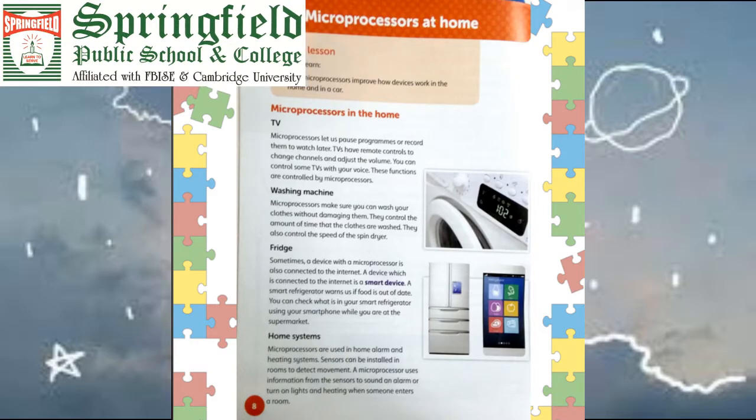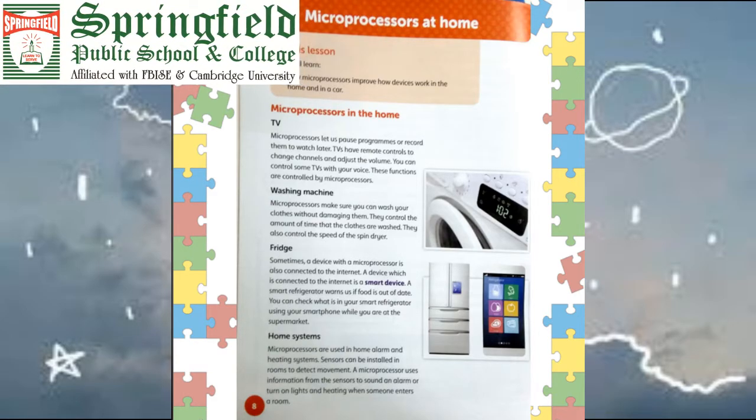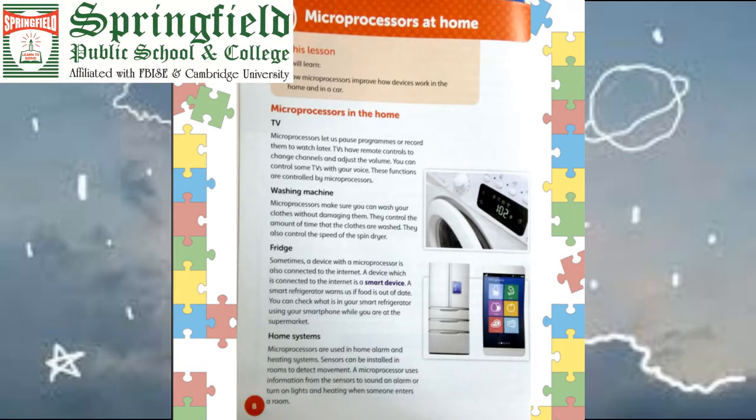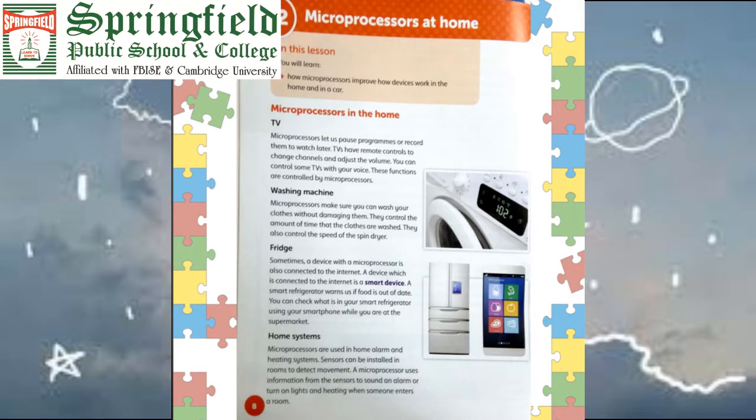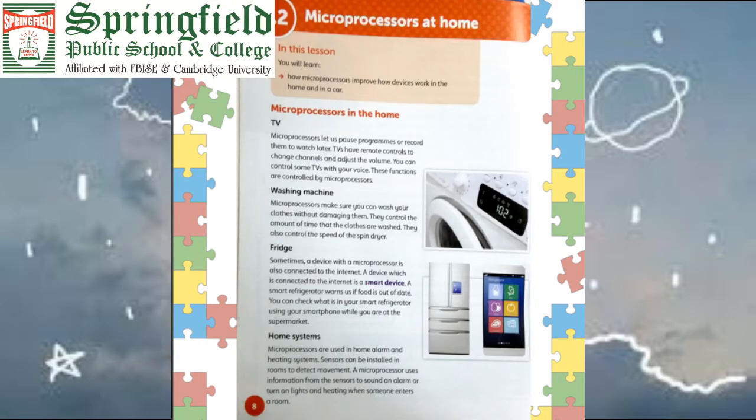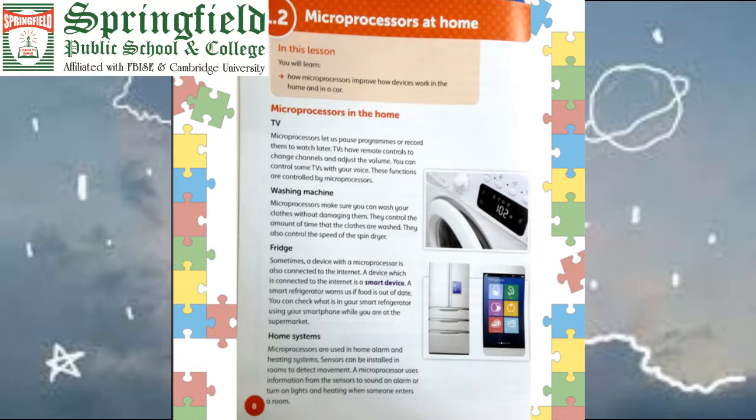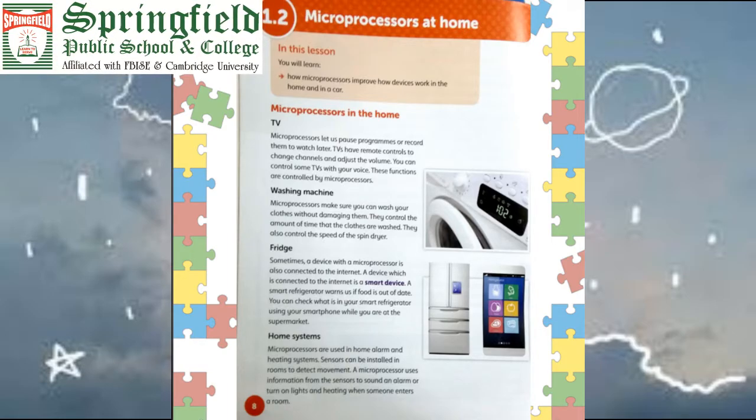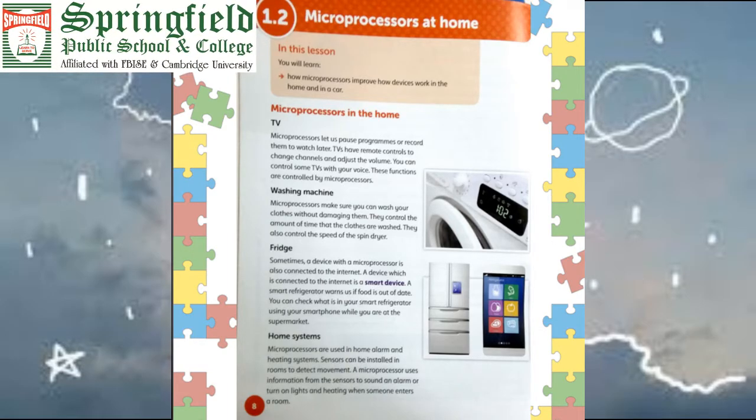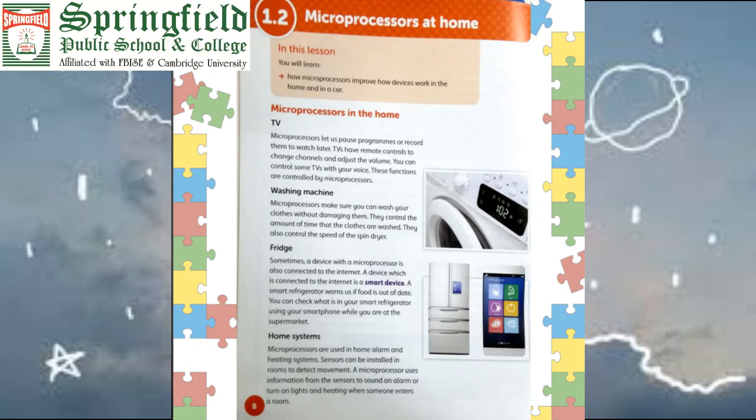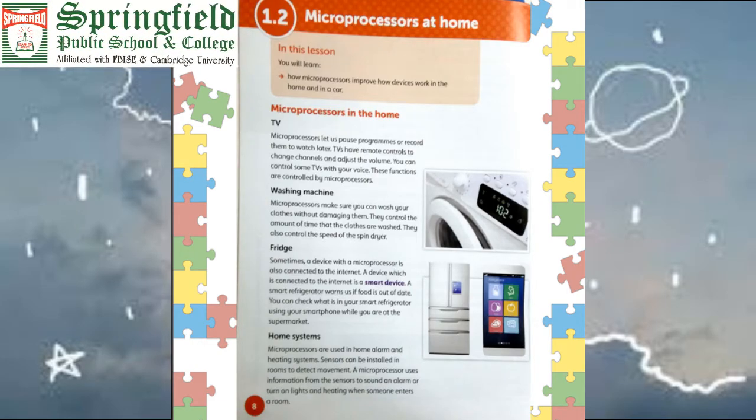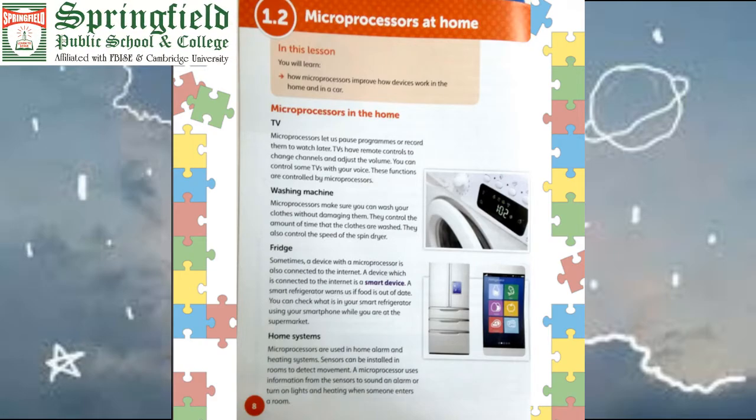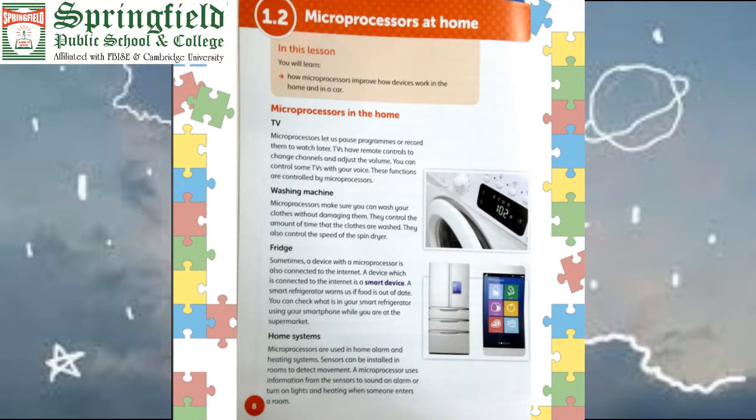Students, in our previous chapter I also told you how a microprocessor works. What is a microprocessor? Is there anyone who can tell me? Yes, a microprocessor is a small chip inside the computer, and it is a very powerful chip. Because it is very small in size, it can easily be placed in any electronic device. It controls all the electronic components which we have at our home, like TV, washing machine, fridge, home systems, okay.